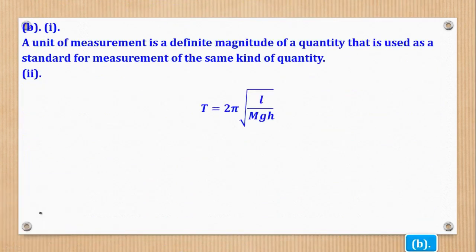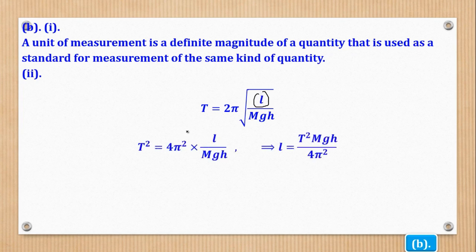So that is the equation they gave us. We have to look for a way of making L the subject. First thing is to square both sides to come up with this. So T becomes T squared, this becomes 4 pi squared, and then the square root goes away, remain with L over mgh. Now from there I can make L the subject. I'm going to take the whole of this side to give me this. Then this one also goes this side to become a denominator.